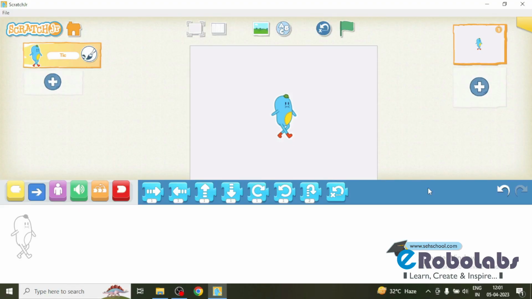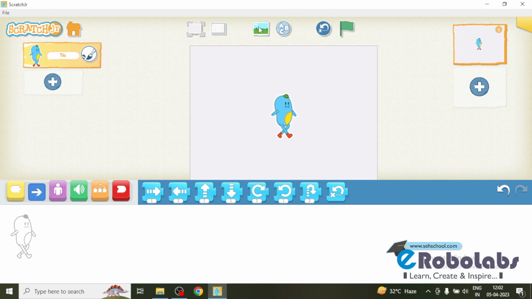Hello everyone, in this video I am going to explain the project Cats vs Birds. This is a one player game. In this game the player taps the bird, then the bird moves towards the mushroom. But if the bird is touched by any cat on the way, it has to go back to the starting position. If the bird reaches the mushroom safely, then the player wins the game.